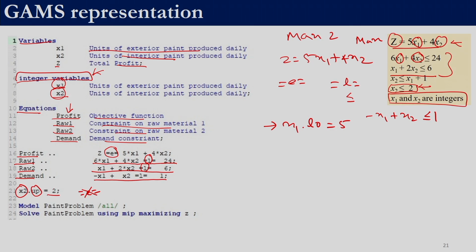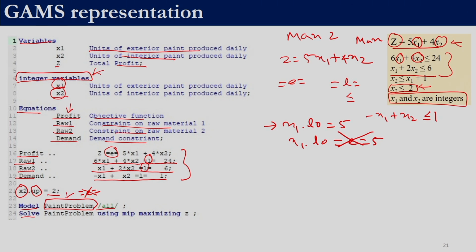Here we are just specifying that the upper bound is 2. So, we should not use equal to E equal to, we just say x2.up is equal to 2. Similarly, if the lower bound is 5, we just specify x1.lo equal to 5 and not x1.lo equal to E equal to 5. So, this is not to be done. Over here we want to include all these 4 equations. So, between this slash operator we have all of them, and we are constructing a model whose name is paint problem.